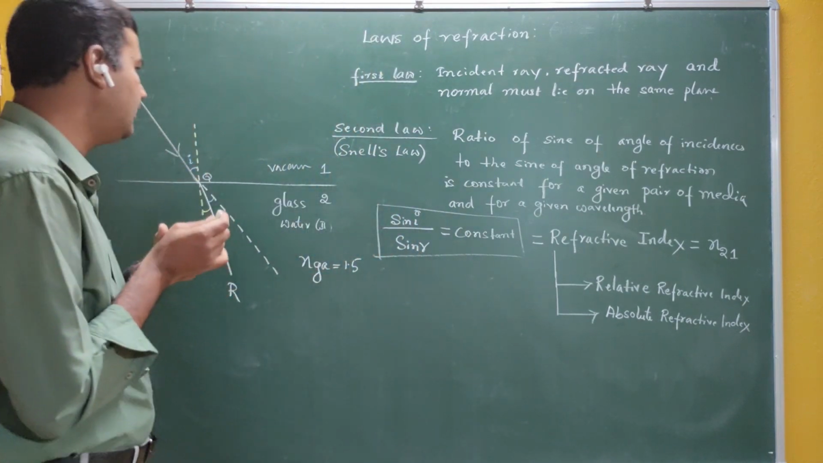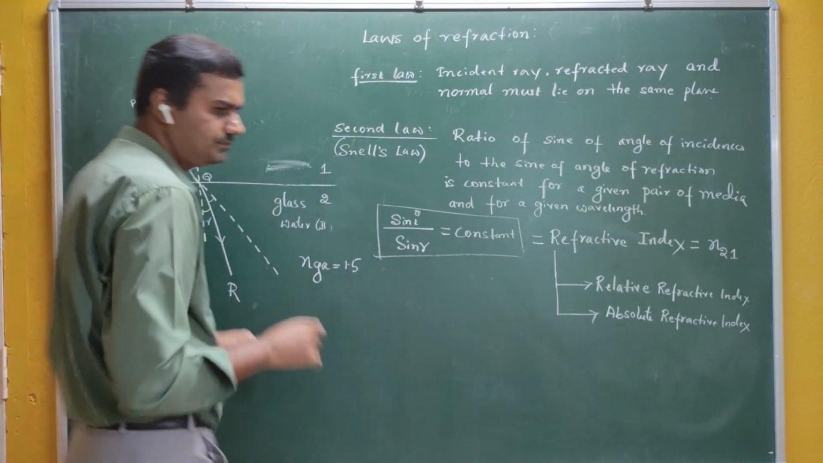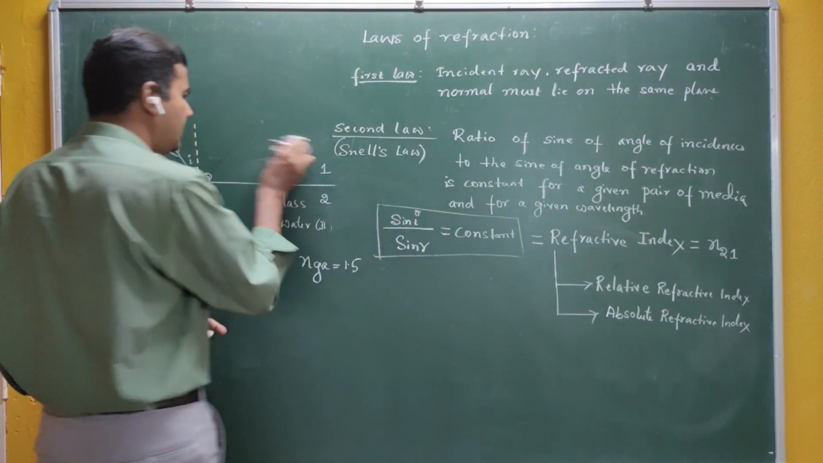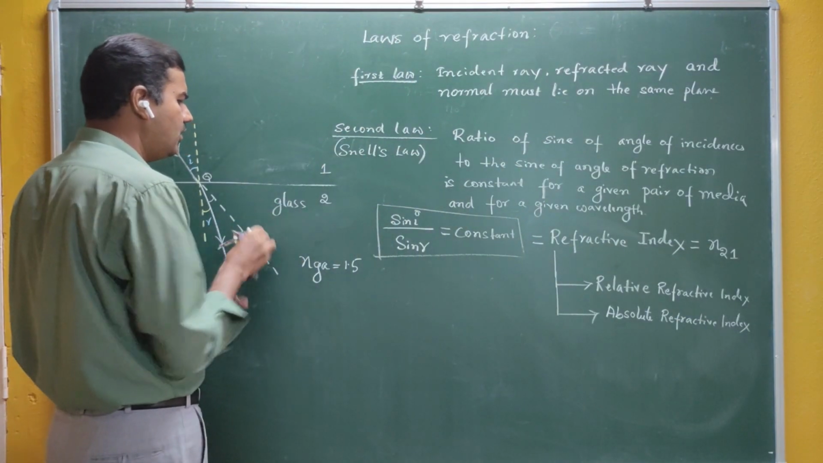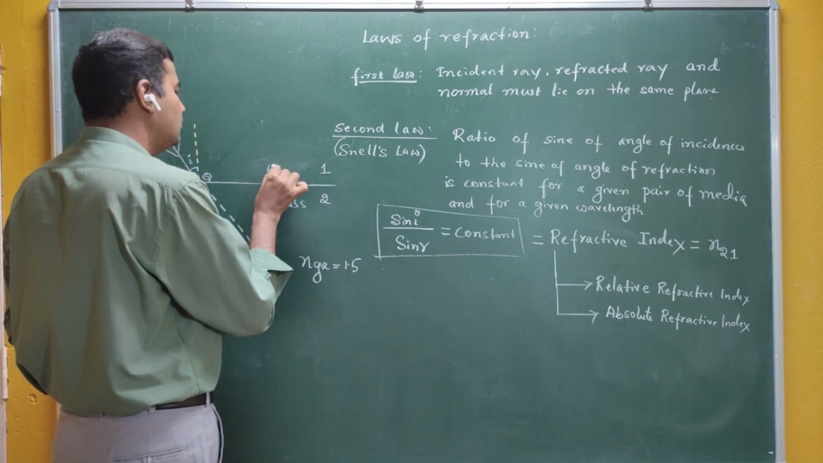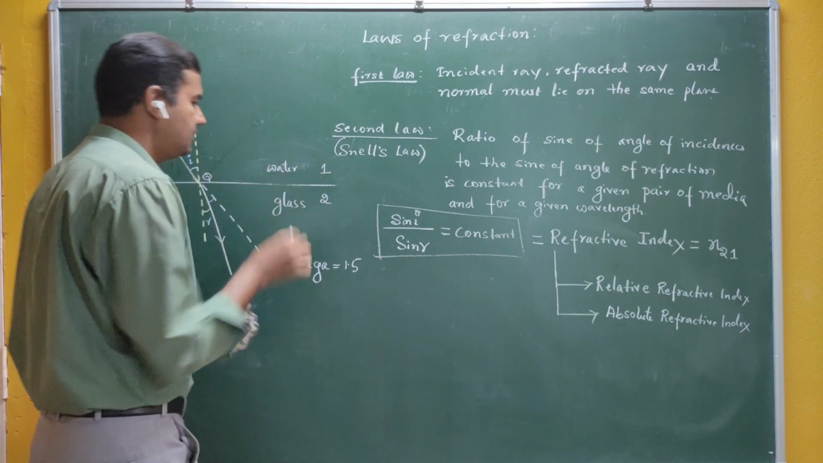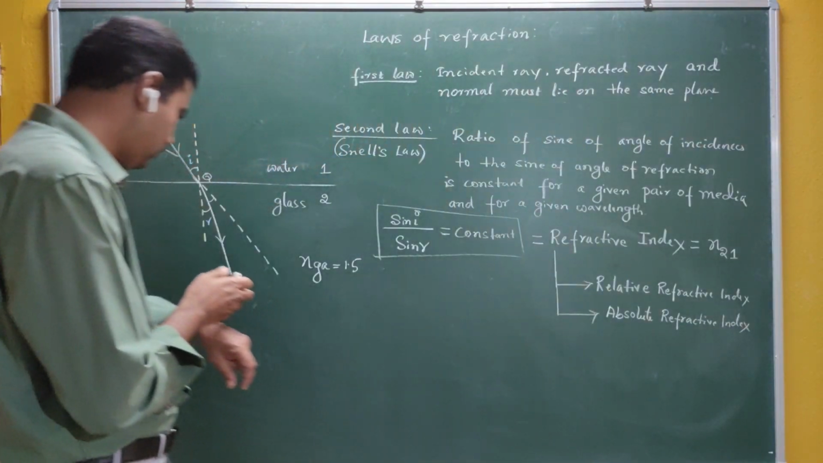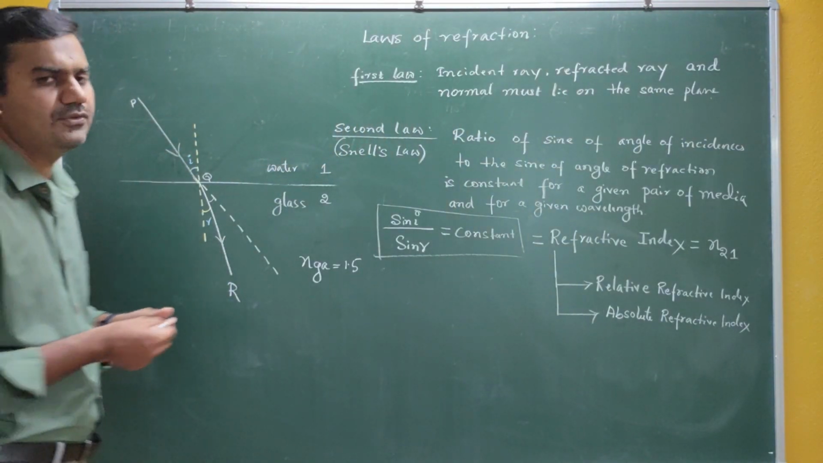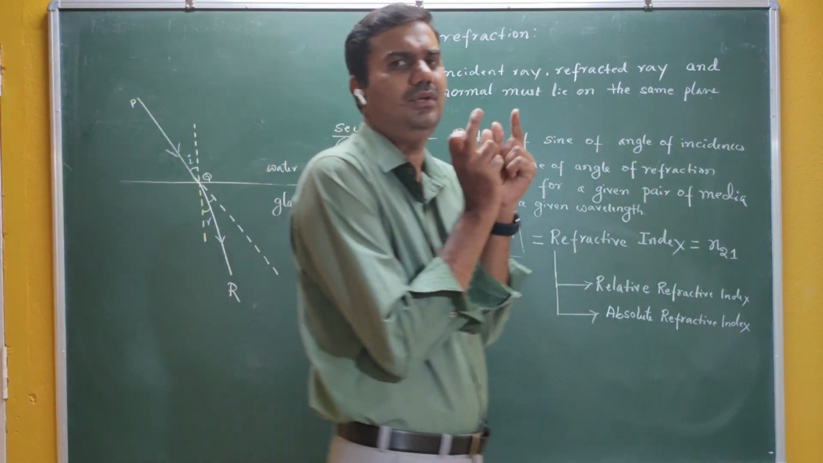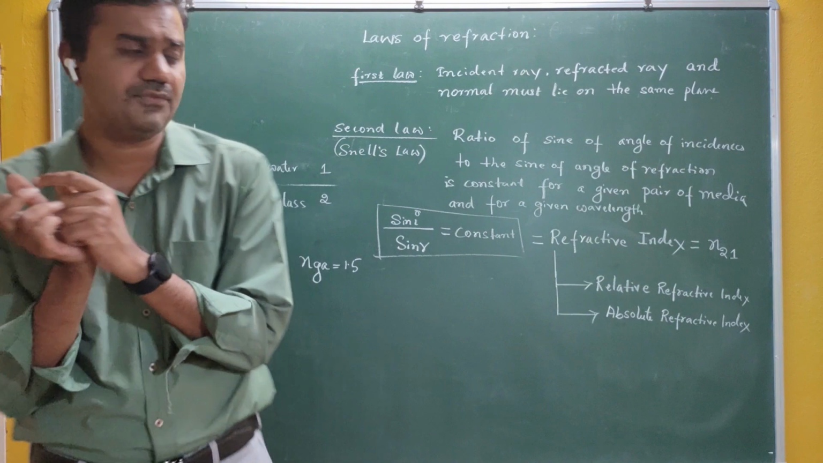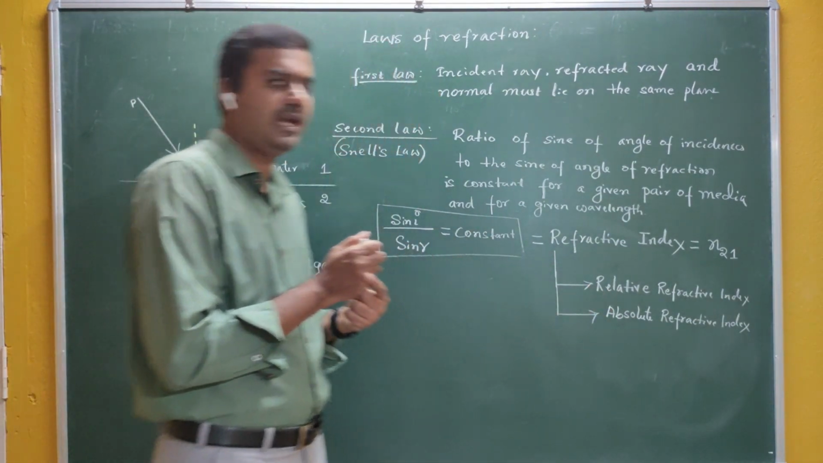What is meant by relative refractive index? If both mediums are different, that means no air or vacuum is present, for example the first medium is water and the second medium is glass, then usually you call this the relative refractive index. You are relating glass with respect to water, or with respect to diamond, like this. Therefore, it is called relative refractive index.